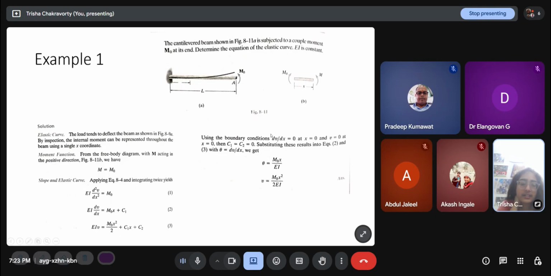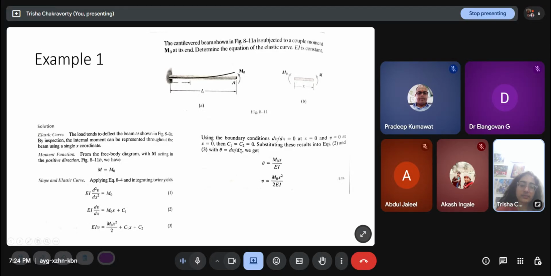These are the two boundary conditions I have automatically from the fixed support. So using the boundary conditions, dv/dx equal to 0 at x equal to 0 and v equal to 0 at x equal to 0, I put x equal to 0 in this equation and find out the value of c1. Then I put v equal to 0 and x equal to 0 in this equation and find out c2. Both of them turn out to be 0.